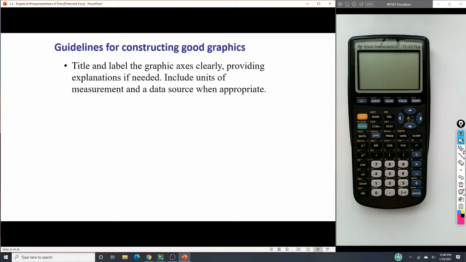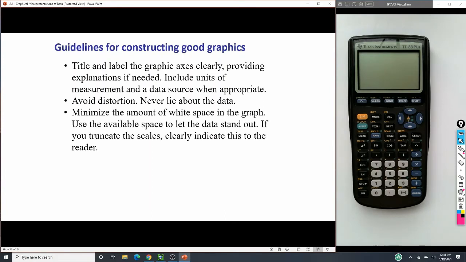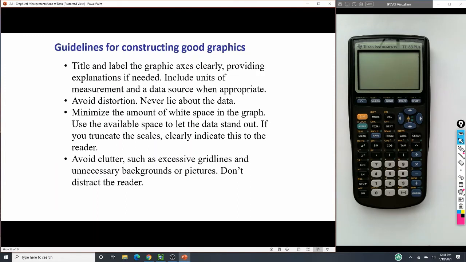So a few guidelines. Make sure your title and labels clearly provide explanations if needed. Include units of measurement and a data source when appropriate. Avoid distortion. Don't lie about the data. Minimize white space in the graph, and use that available space to let the data stand out. If you truncate your scales, make sure you clearly indicate this to the reader so they know what they're looking at. Avoid clutter, like a lot of grid lines or backgrounds and pictures that distract the reader.